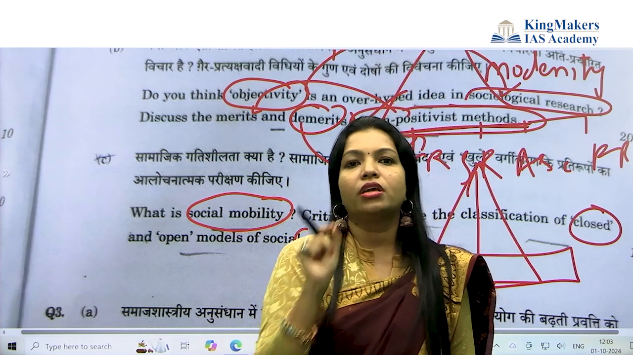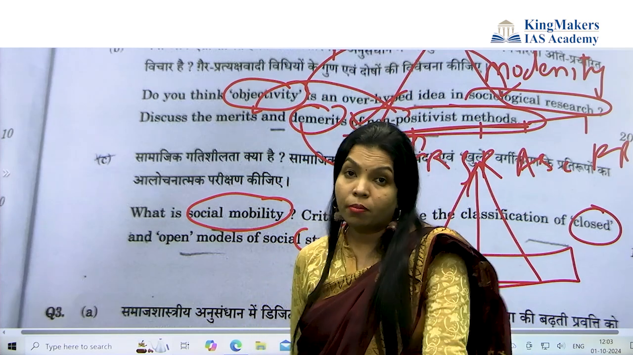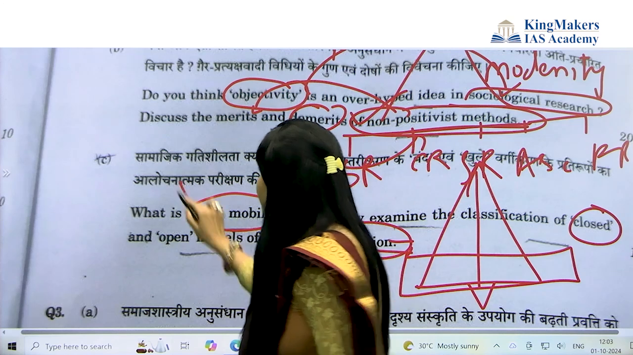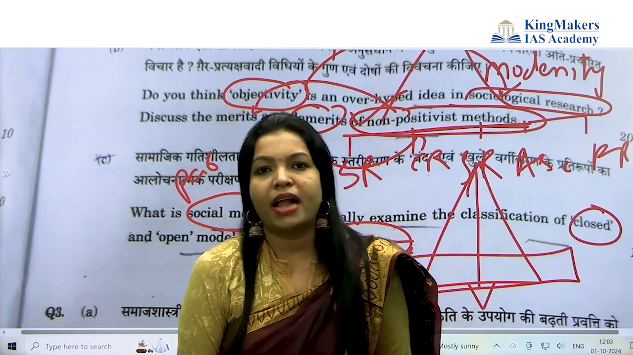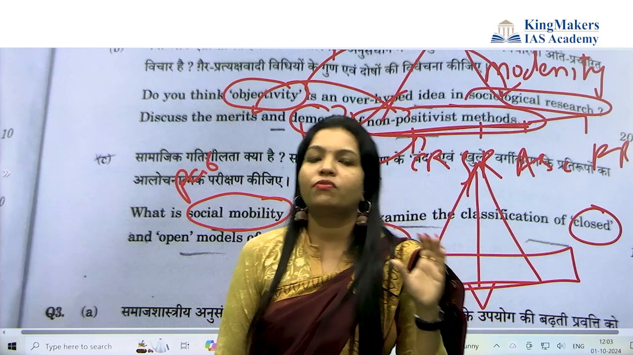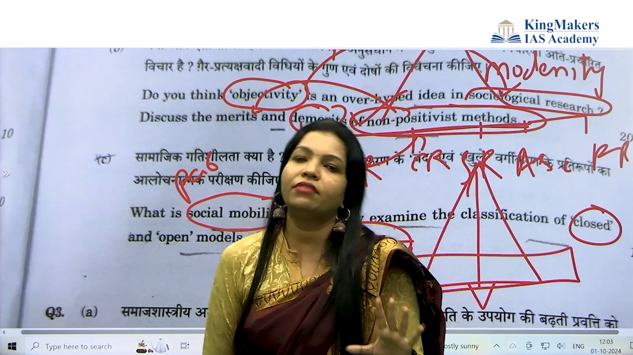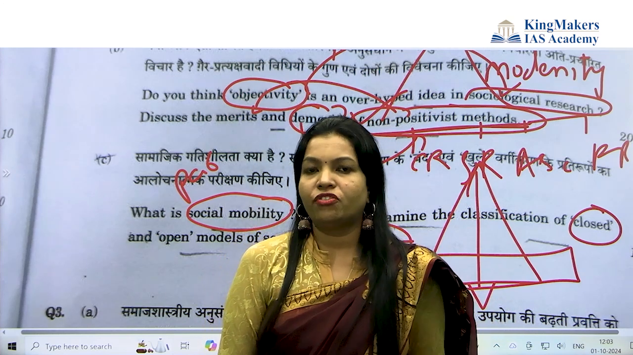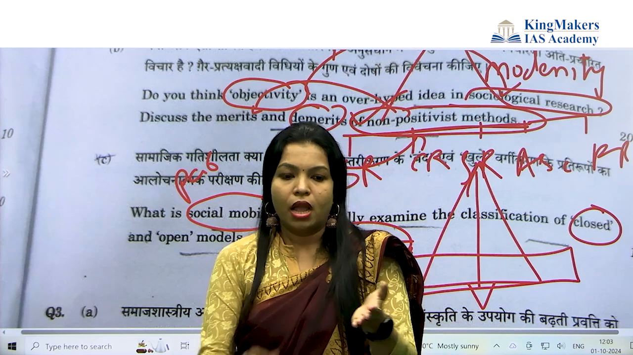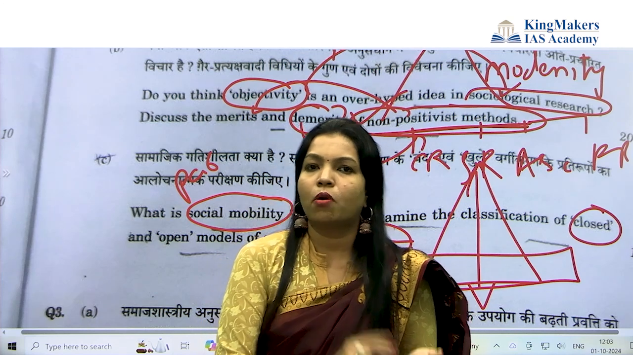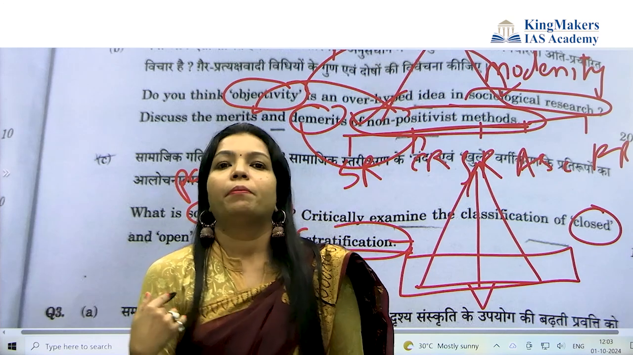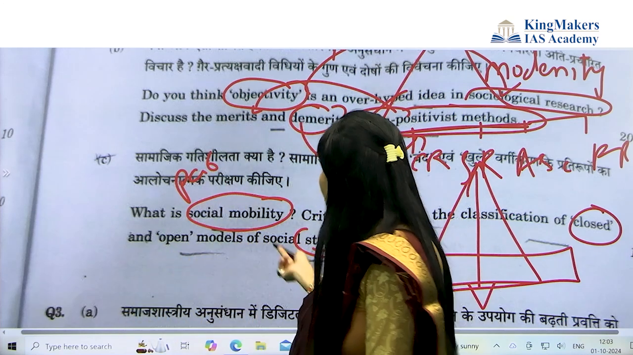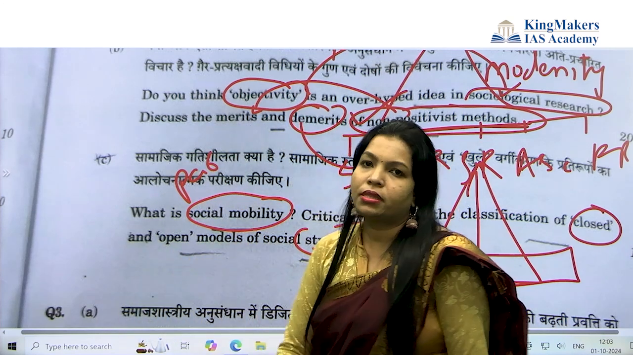Now see which thinkers you can quote here. Normally they don't come to your mind. You can quote Parsons with the pattern variables. The pattern variables discussed five types of patterns, whether you are from the traditional aspect or from the modern aspect. So you can link it with the modern and open society here. In the Indian context, people have talked about this modern, closed and open system.